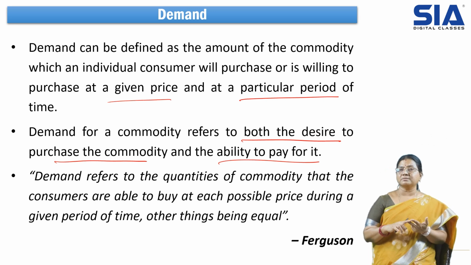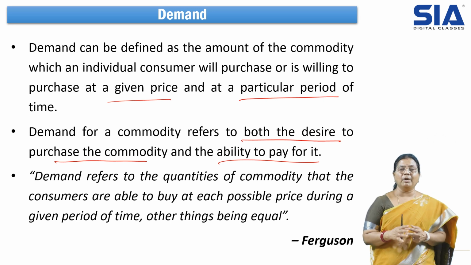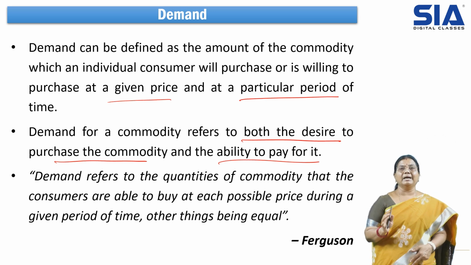Three aspects should be there to call it demand: the person should have the desire to purchase the commodity, the ability to pay, and the willingness to buy that product. These are the main points to say that demand is there.